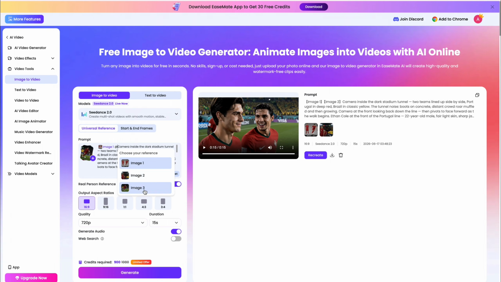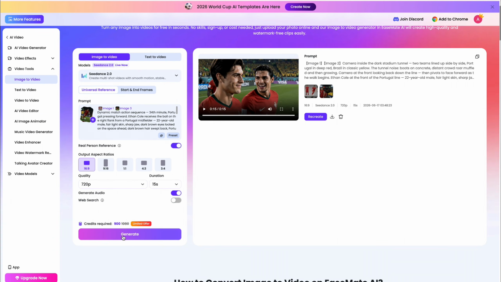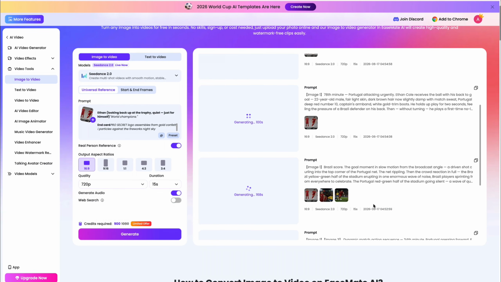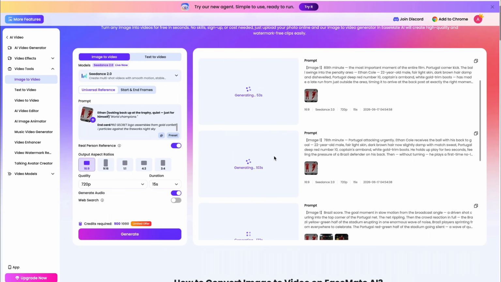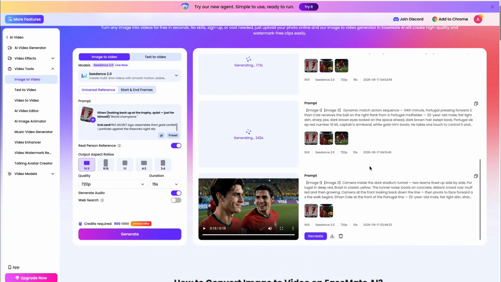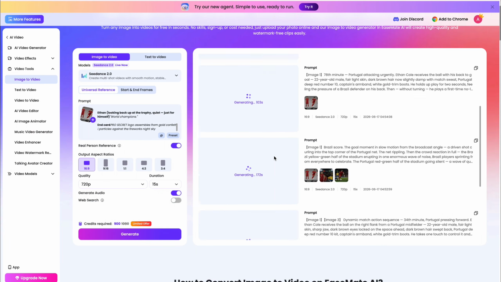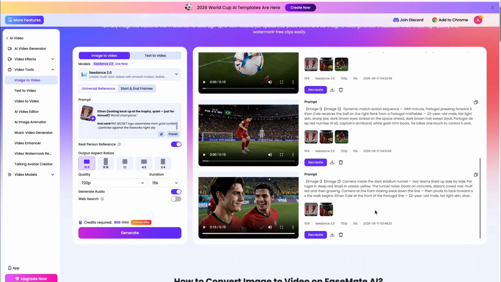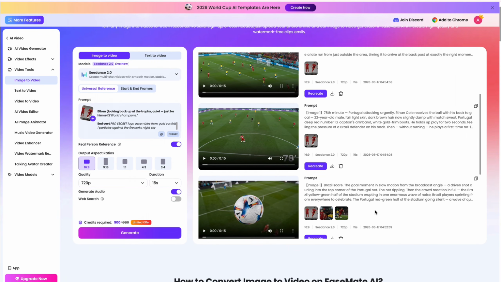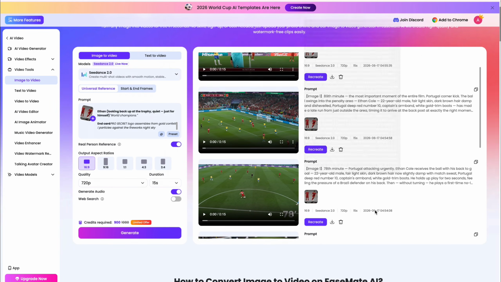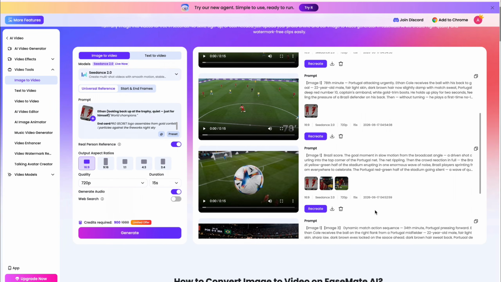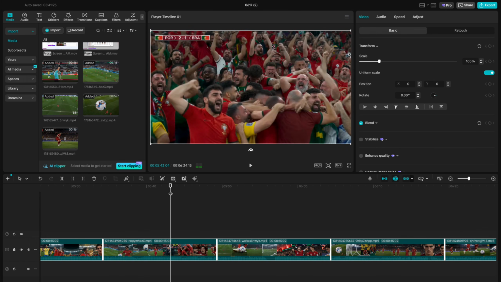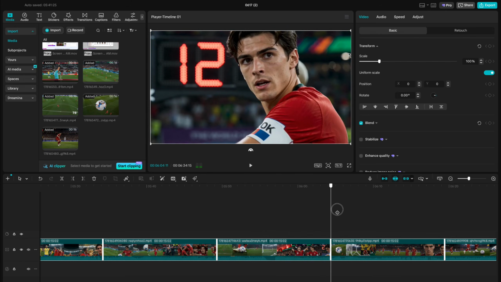So using the same steps, I generated our second scene, and at the same time I also generated all the remaining scenes. The best part is that we didn't face any generation restrictions during the process. Easemate AI allows you to generate multiple Seedance 2.0 videos at the same time, which makes the workflow much faster and easier. Within around 3 to 5 minutes, all the videos were generated. After that, I simply downloaded all the clips and merged them together using CapCut. And here is the final result.